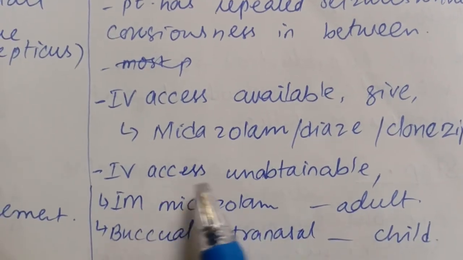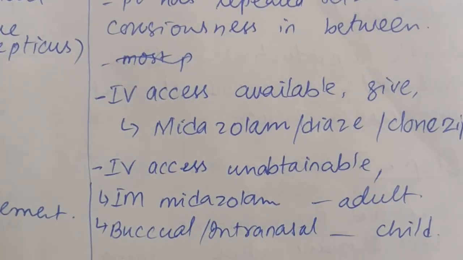And if the IV access is unobtainable, we are going to give midazolam intramuscular in adult cases, and if the patient is a child, we are going to give the buccal or intranasal midazolam. So number one, in status epilepticus, we are going to administer the benzodiazepine.